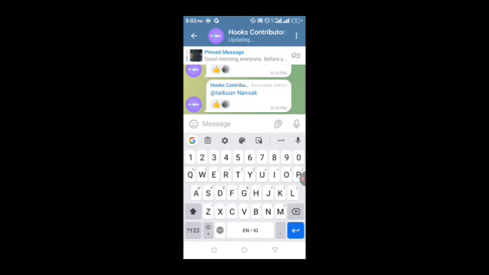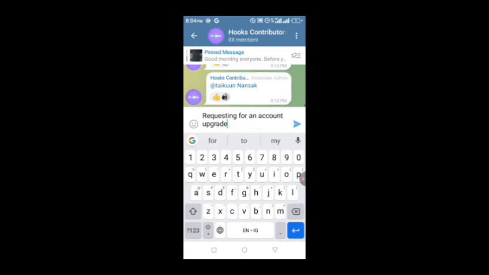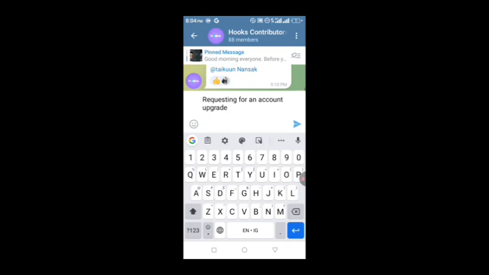Then you type in requesting for account upgrade. Once you've typed that in, you type in your email address.